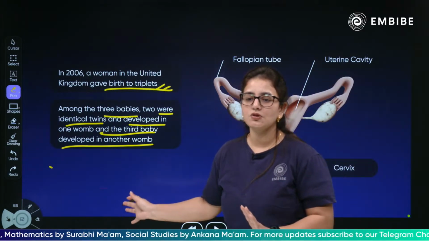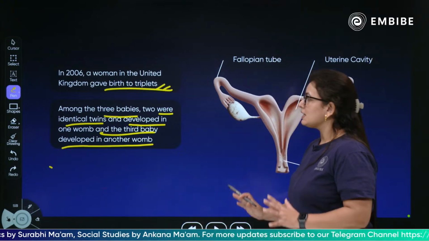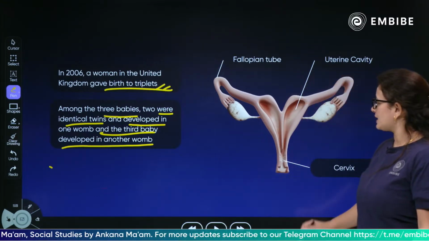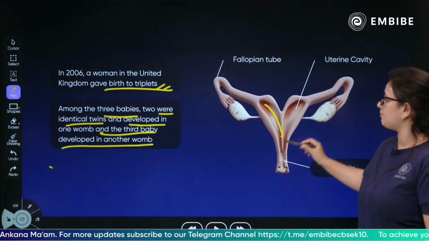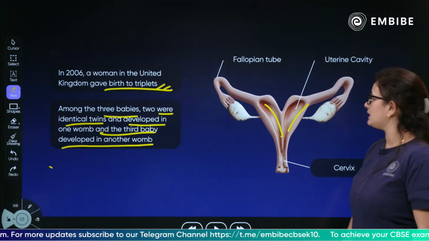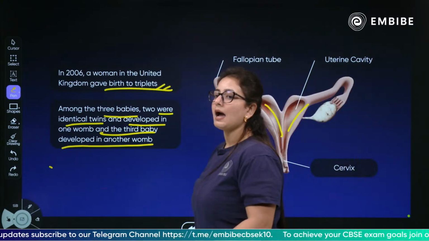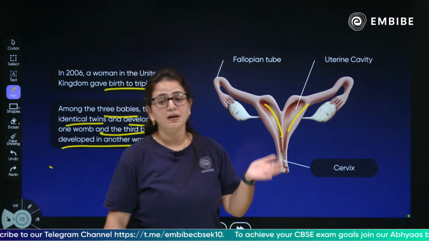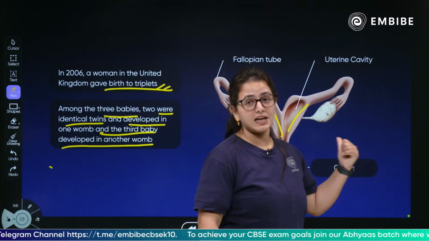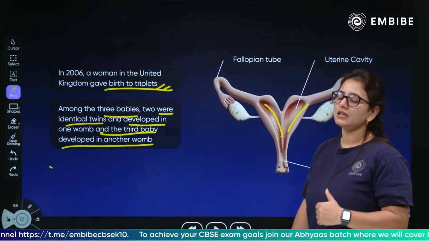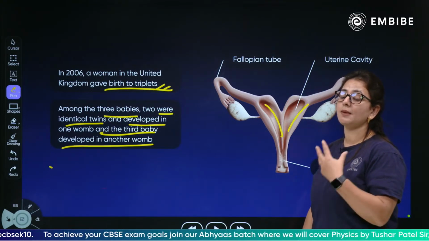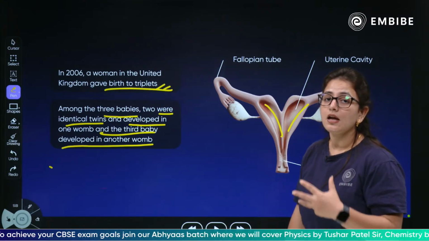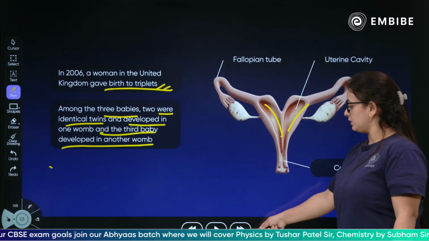Double fertilization is not a concept over here. Okay, so children, as you can see, in one part of the uterus there were two babies developed, and in the other part of the uterus the other baby was developed. I'm not saying the uterus is in parts, but this happened in this one such case. Why we're going to discuss that: what is capable of giving an unusual birth to three infants.